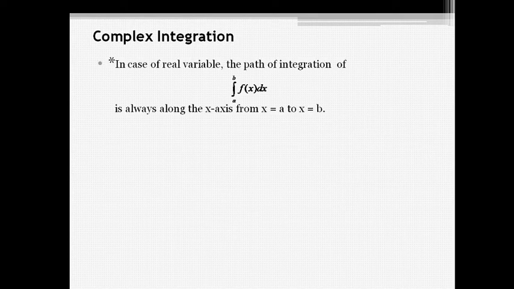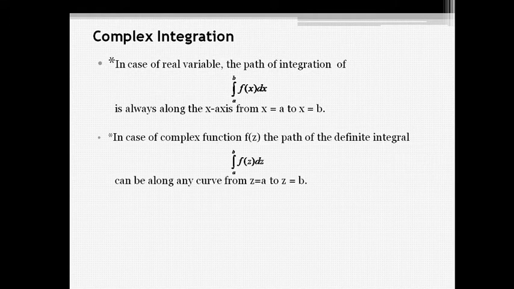In case of a real variable, the path of integration of the integral from a to b of f of x dx is along the x-axis, with values of x from x equal to a to x equal to b. In case of a complex function f of z, the path of the definite integral from a to b of f of z dz is along a curve from z equal to a to z equal to b. Its value depends upon the path of integration.